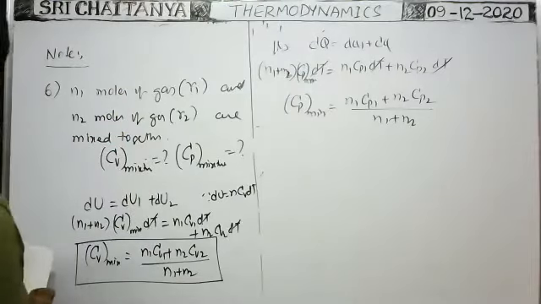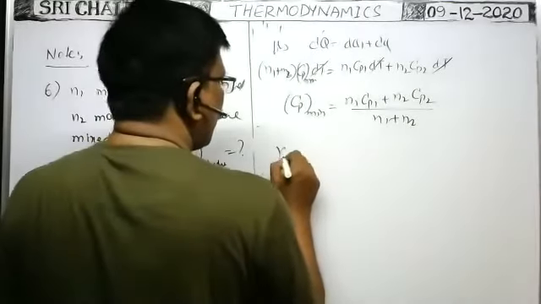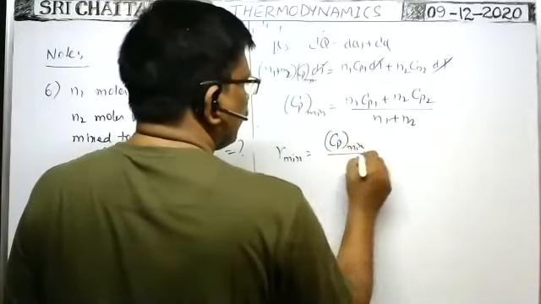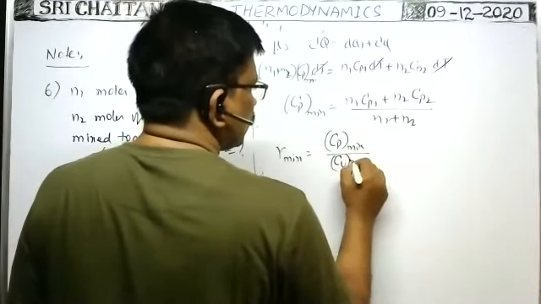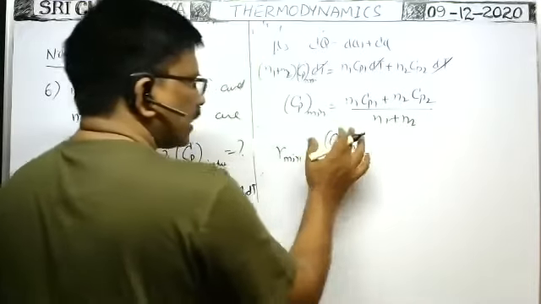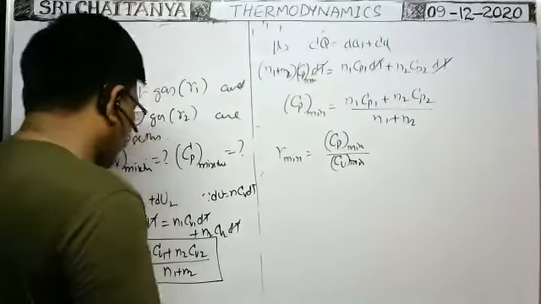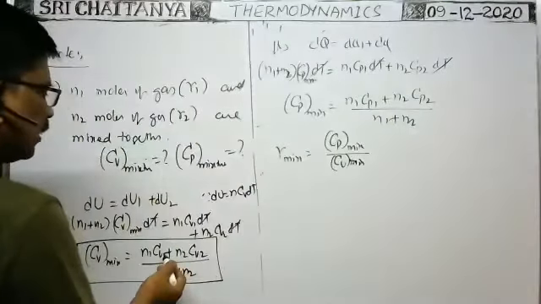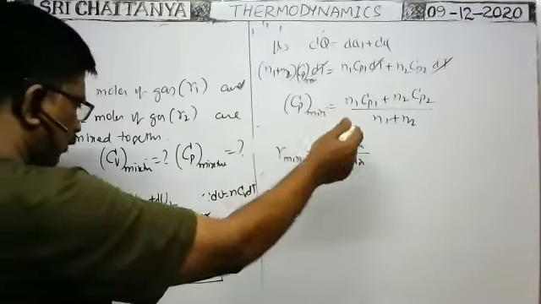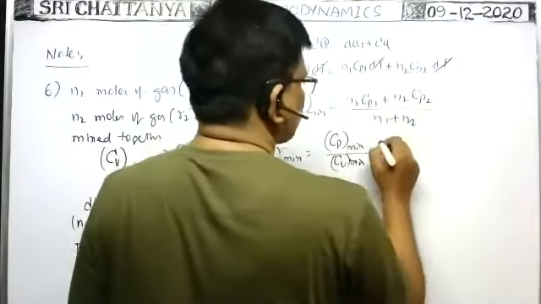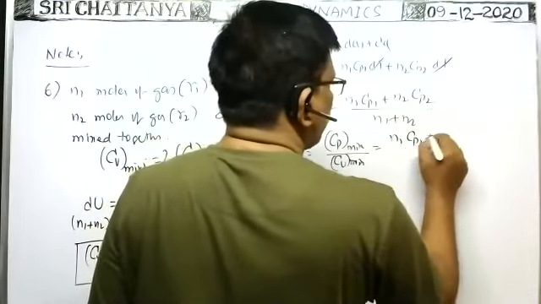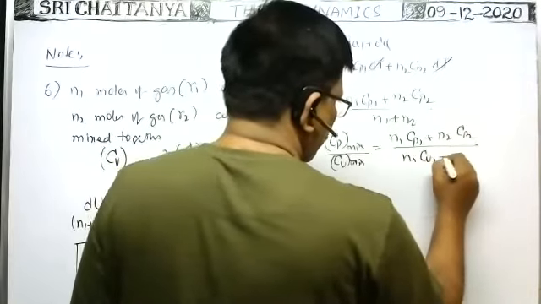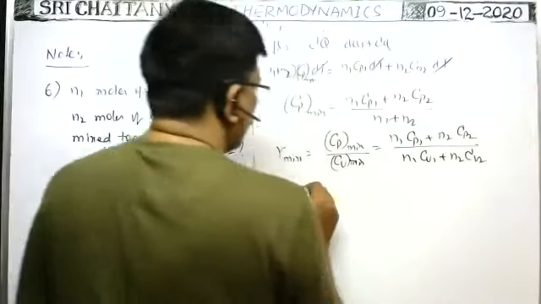Now, what is the gamma of the mixture? Gamma of mixture is equal to Cp mixture by Cv mixture, the molar specific heat at constant pressure of the mixture by the molar specific heat at constant volume of the mixture. Substituting the formulas, N1 plus N2 cancels, and the remaining is N1 Cp1 plus N2 Cp2 whole by N1 Cv1 plus N2 Cv2.